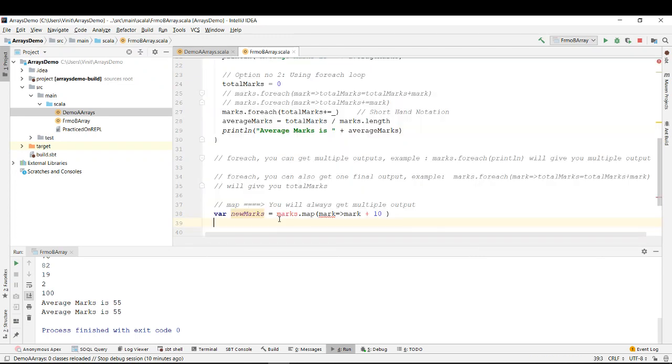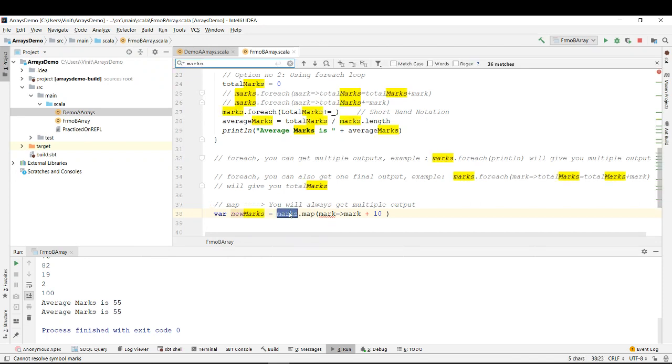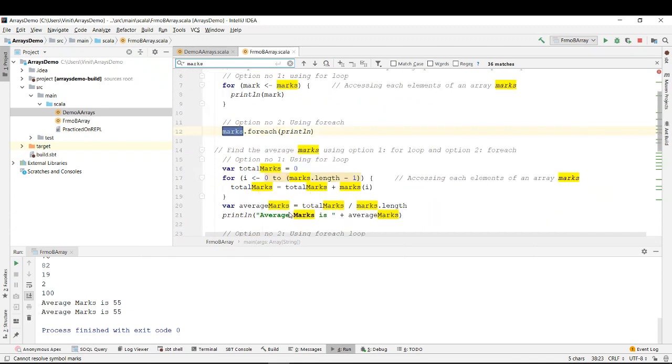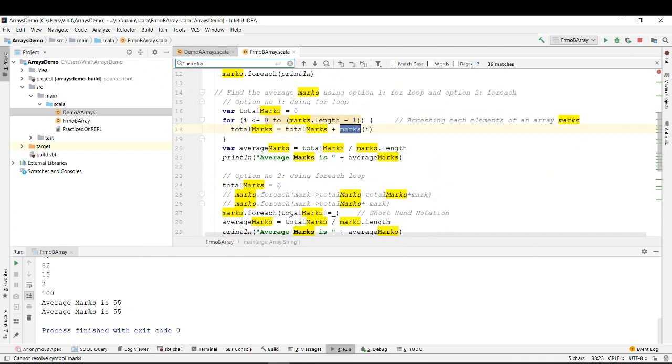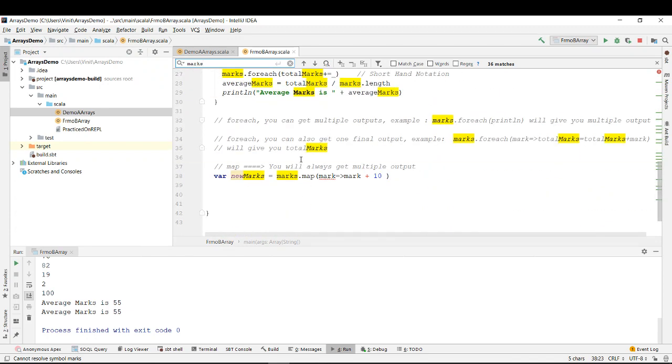Is there any issue with this marks? Why is it saying red? So what's wrong with this marks? Cannot resolve the symbol marks. Why can it not resolve the symbol marks? It should be able to resolve the symbol marks.